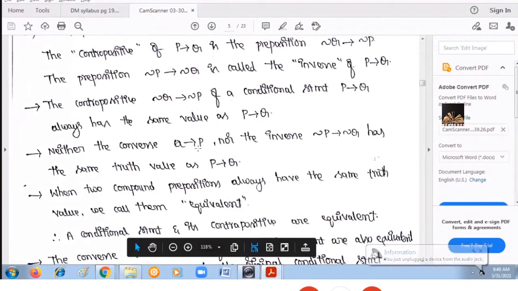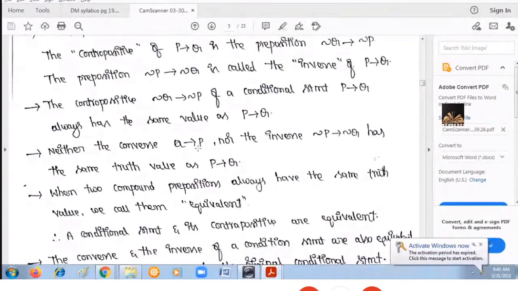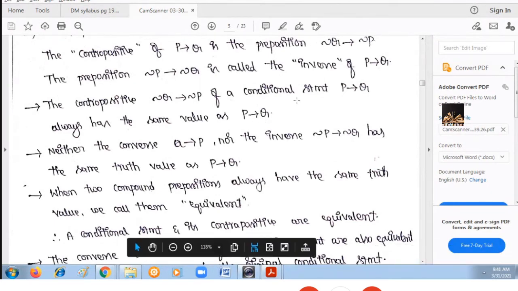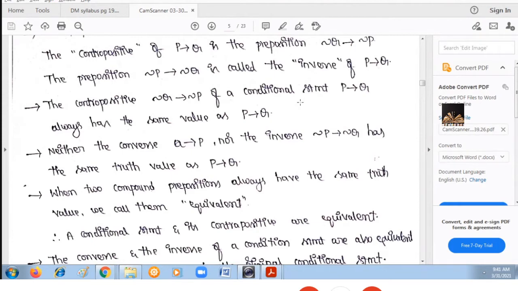But the converse and inverse are not equal to the conditional statement. That means the converse truth table is not equal to the conditional statement truth table, and the inverse truth table is also not equal to the conditional statement truth table. Only for the contrapositive, the conditional statement and the contrapositive truth tables are the same. They are logically equivalent.